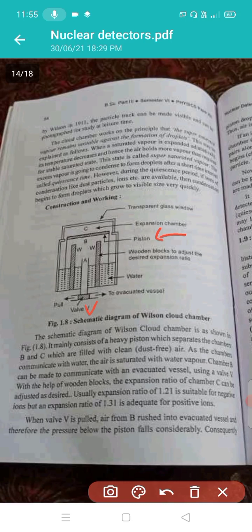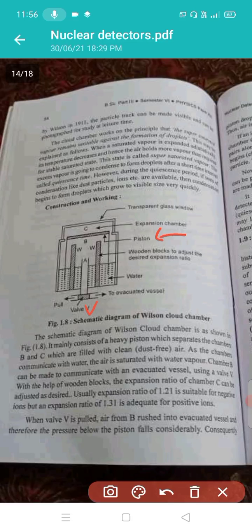An expansion ratio of 1.21 is suitable for negative ions, but an expansion ratio of 1.31 is adequate for positive ions.